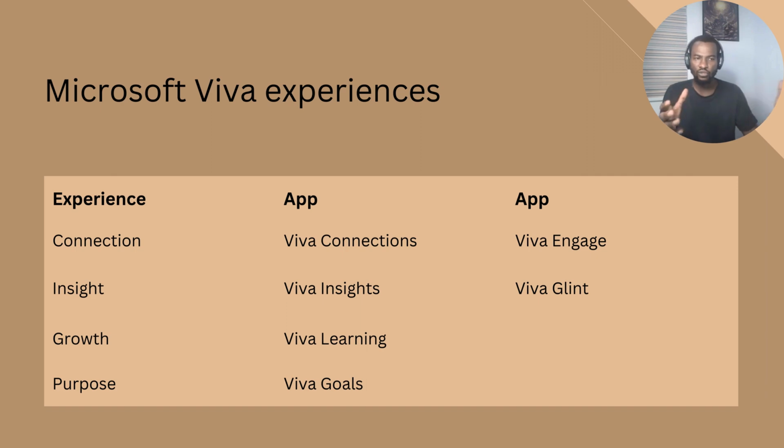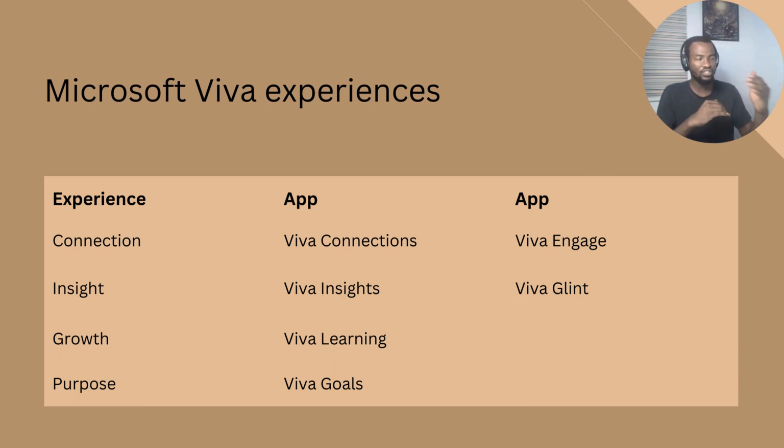Then, when we look at the growth aspect, it's going to help in learning in the flow of work by connecting content from your organization with other sources. So that's what Viva Growth is going to do. And for the purpose, you'll be able to align teams and employees with your organization's strategies and priorities for the year. So that's what you'll be able to use the purpose for.